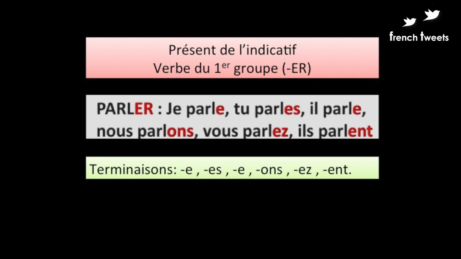So to begin with the first group of verbs, we have the verb parler. Parler is a regular verb, and we know it by the ending ER. The conjugation of parler goes like this: je parle, tu parles, il parle, nous parlons, vous parlez, ils parlent. Now in red are the regular terminations for the ER ending verbs, which remain globally the same for all the regular ER ending verbs except for the verb aller.